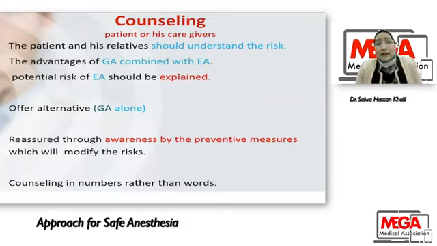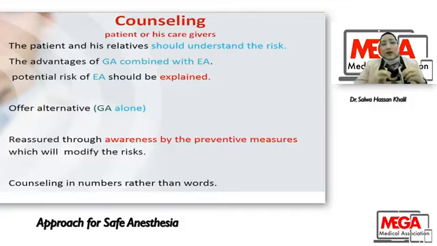The patient and his relative should understand the risk and the advantage of the proposed anesthetic technique and the potential risk of the technique. The risk of epidural alone should be explained. If the patient or her caregiver refuses, you should offer an alternative. And don't leave your patient panicking by the risks that you just mentioned to him. You have to reassure your patient by making him aware of the preventive measures that will modify these risks.